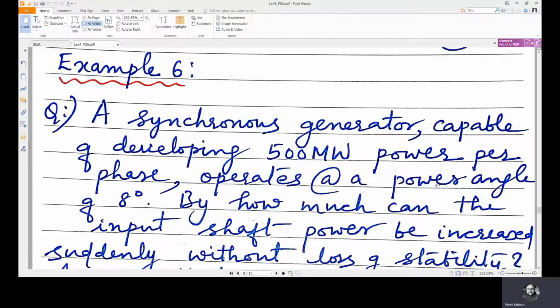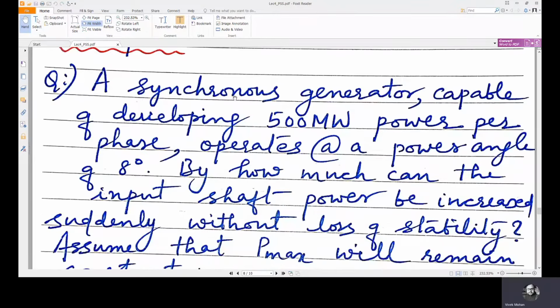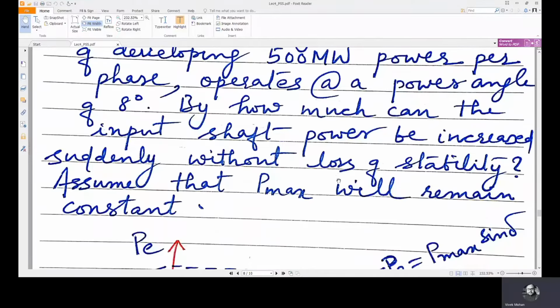In this lecture, we will go through a numerical example to demonstrate the extent of power swing a synchronous generator can have without losing stability. So the problem goes like this: a synchronous generator capable of developing 500 megawatts power per phase operates at a power angle of 8 degrees. By how much can the input shaft power be increased suddenly without loss of stability? Assume that Pmax will remain constant.